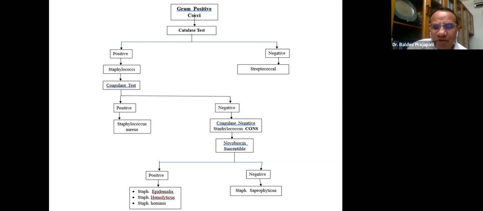Further, if you go for novobiocin susceptibility and it is not susceptible to novobiocin, we say Staphylococcus saprophyticus. Novobiocin susceptible ones are Staphylococcus epidermidis, haemolyticus, hominis, and these organisms are present on the skin. Many times these organisms are responsible for problems in newborns or the immunocompromised. So if you know the organism exactly, you know how we derive even the subtypes.